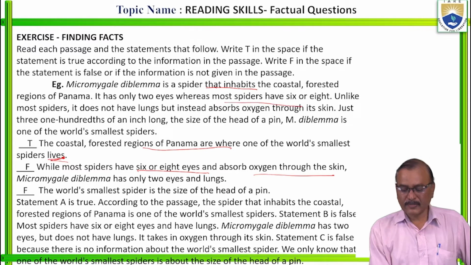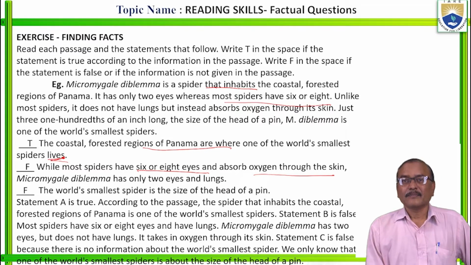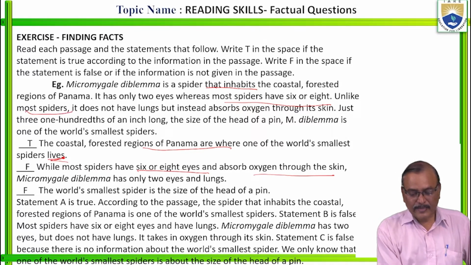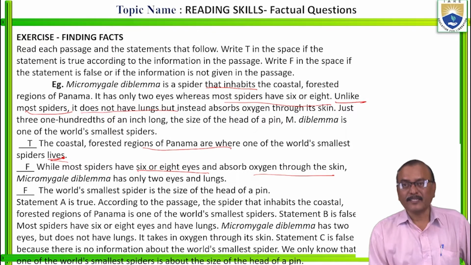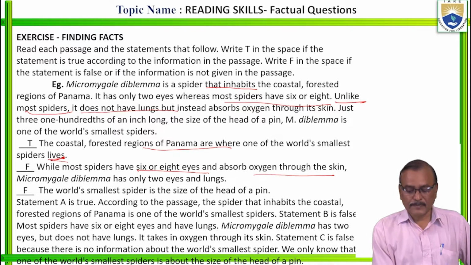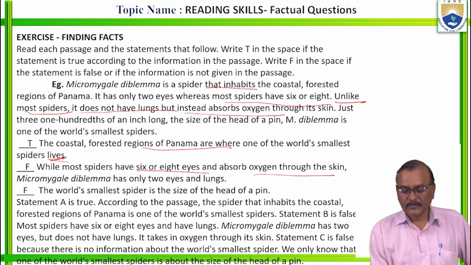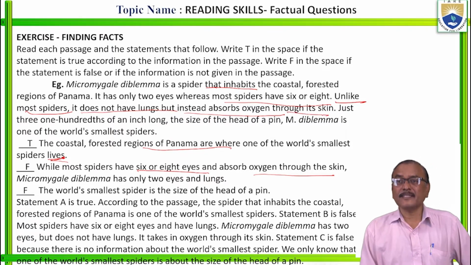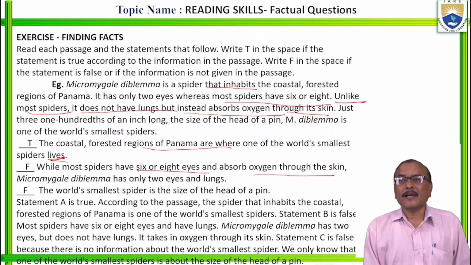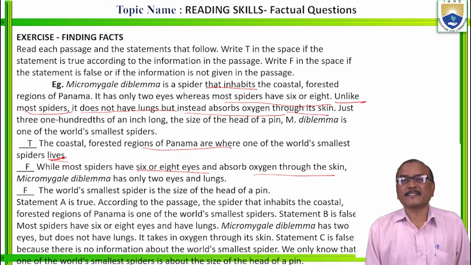But unlike most spiders, it does not have lungs, but instead absorbs oxygen through its skin. Which one absorbs oxygen through skin? Micromegale diblema absorbs oxygen through skin, unlike most spiders.